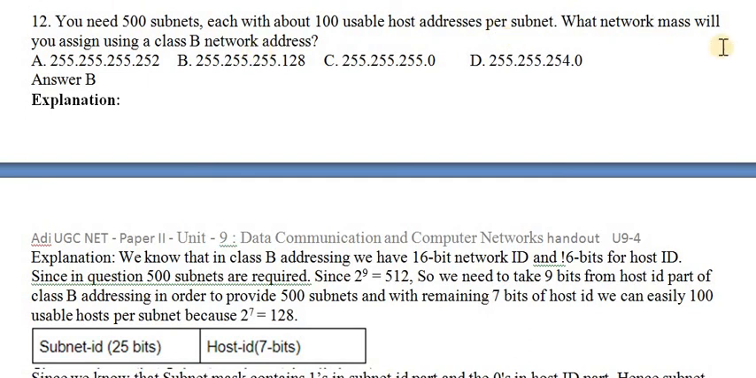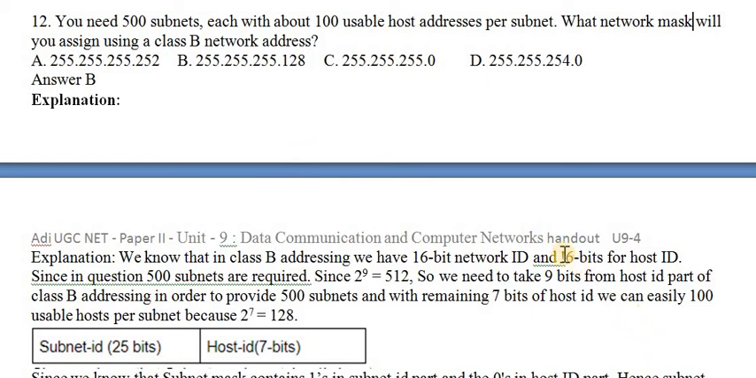What is the network mask you assign using class B address? Before that, you want to know if you are having class A, B or C. We have a default subnet mask. If it is class A, it is 255.0.0.0. If you are having class B, it is 255.255.0.0. Class C is nothing but 255.255.255.0. Now we know the default subnet mask for class B.